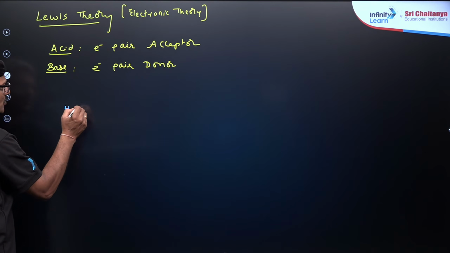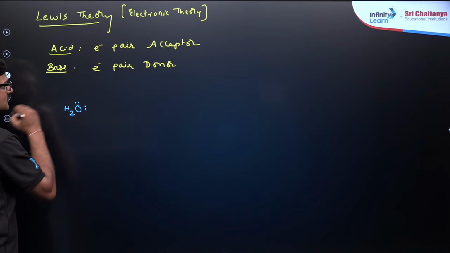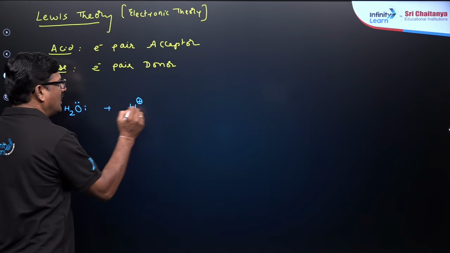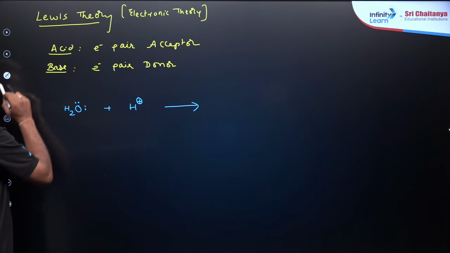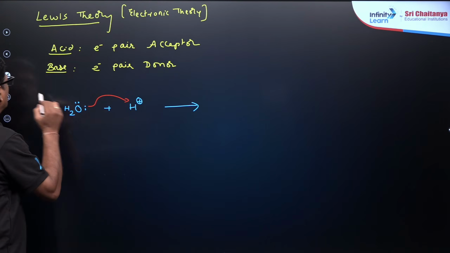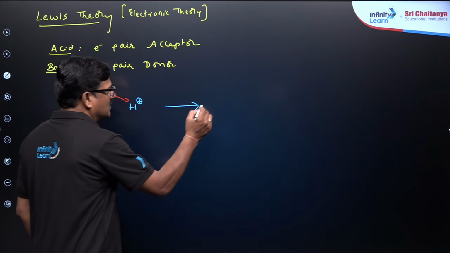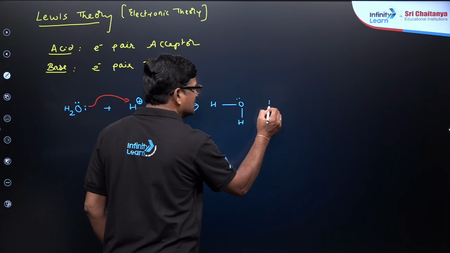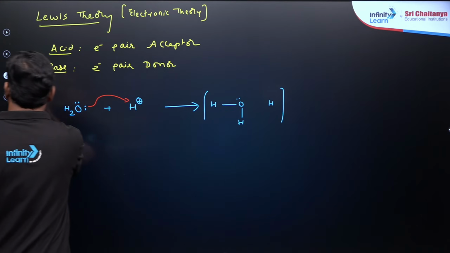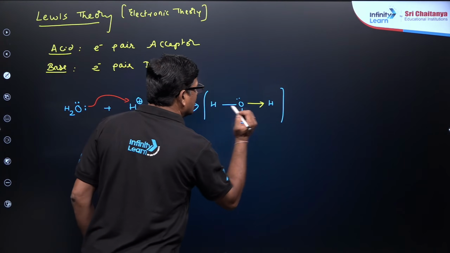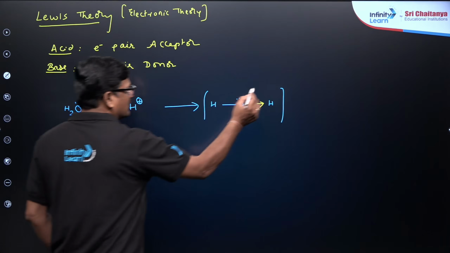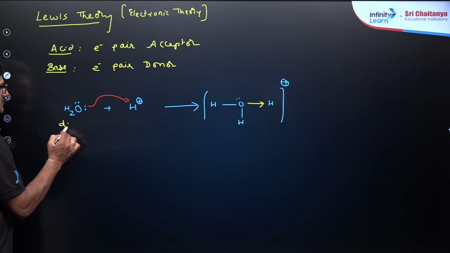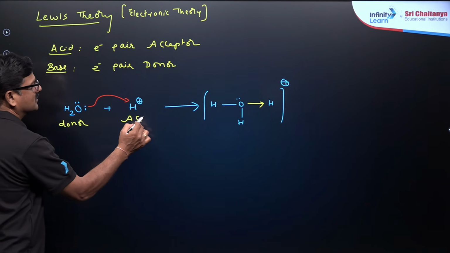So H2O, okay, and it is going to H plus. And what happened here? H2O अपना electron इसको देता है. So what happens here? You can see hydrogen, oxygen, hydrogen, and there is a dative bond. That is what is called a neutralization, ताकि इसका positive charge मिलेगा. And he is a donor, beta, he is a donor, he is an acceptor.